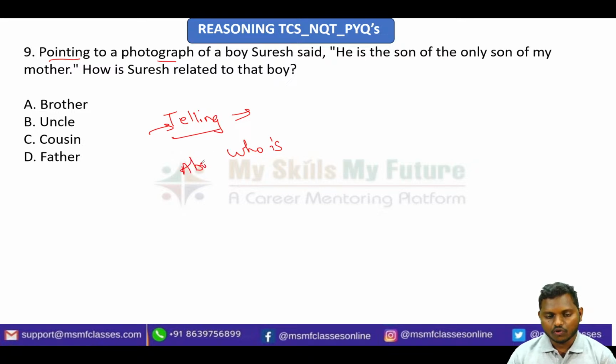These two are very important things. If you identify these two people, your question is done 50%.